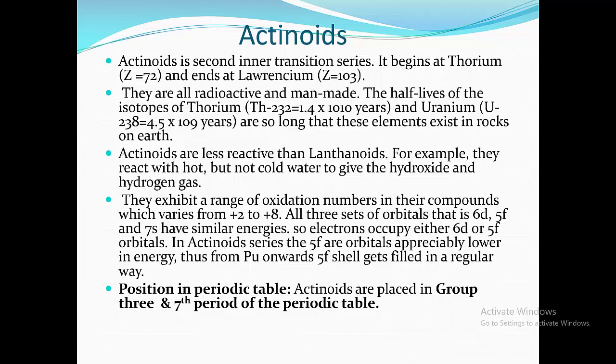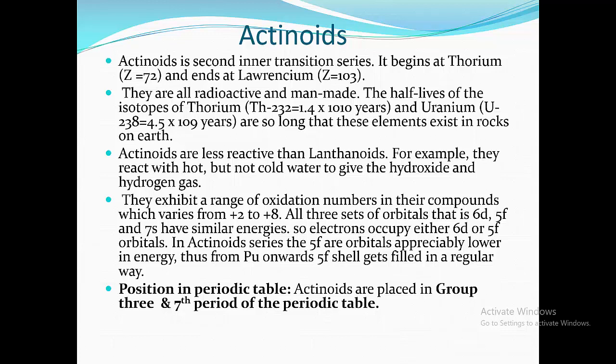They exhibit a wide range of oxidation numbers in their compounds, which varies from +2 to +8. All three sets of orbitals, that is 6d, 5f and 7s, have similar energies. So electrons occupy either 6d or 5f orbitals. In the actinoid series, the 5f orbitals are appreciably lower in energy. Thus, from Pu, that is plutonium, onwards the 5f shell gets filled in a regular way.